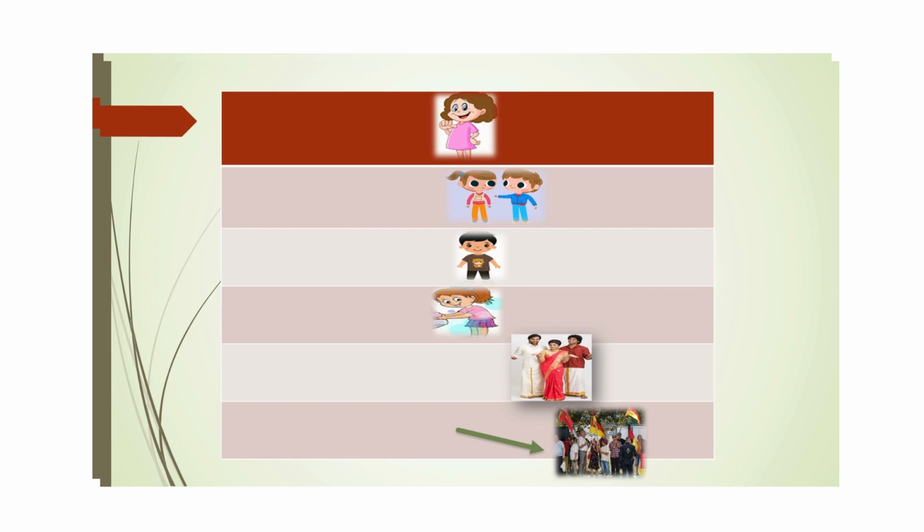Like here you can see different pictures. In the first picture, the girl is pointing toward herself. Ich heiße Sonia. I am Sonia. Now in the second picture, a girl and a boy. The boy is pointing toward the girl. Du heißt Tina. You are Tina. In the third picture, you can see a boy. Er heißt Matthew.